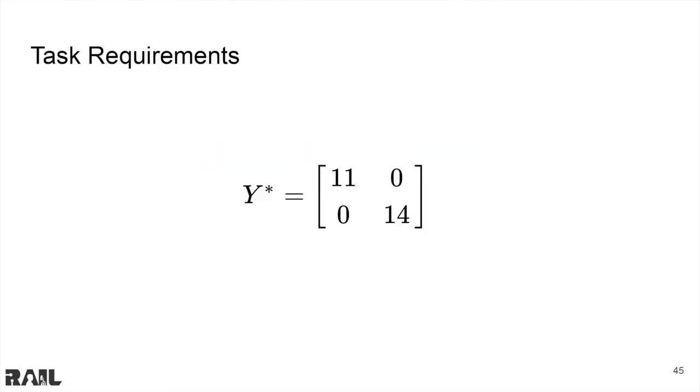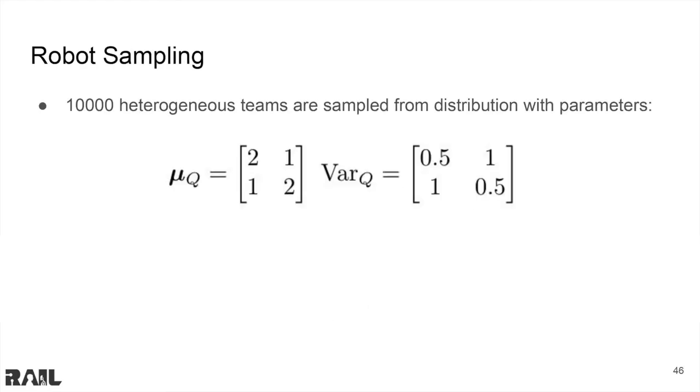Here is the task requirement matrix, denoting that the debris task required 11 units of payload strength, and the dousing task required 14 units of water capacity. We sample the robot team 10,000 times according to the distributions shown here. We then assign the robots to their teams using the risk-adaptive, neutral, sensitive, and random baselines. We then simulate the robot tasks and calculate the success rate.